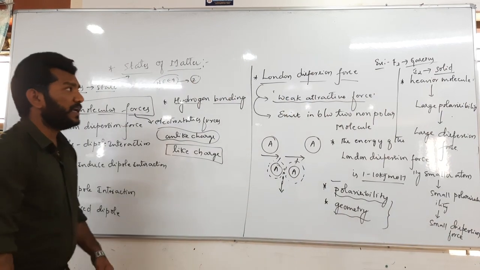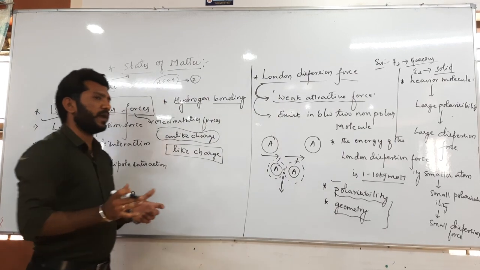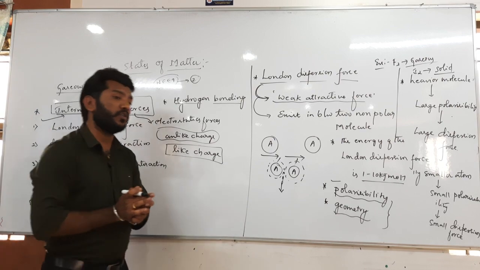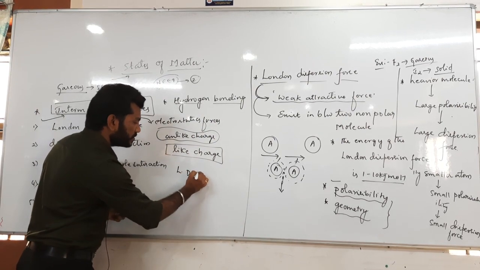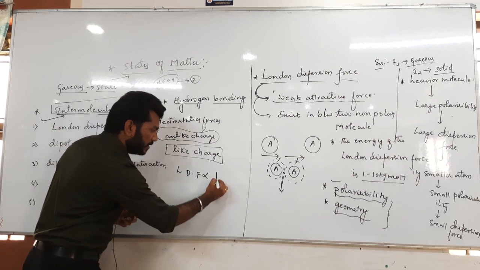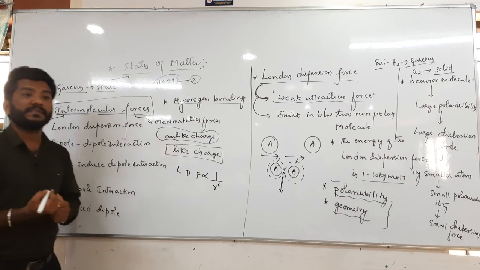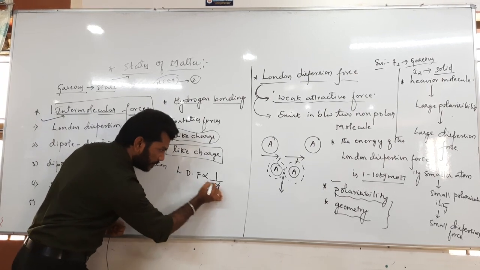So the London dispersion force with respect to molecules is always proportional to 1 by R to the 6th power. Then what does R stand for?